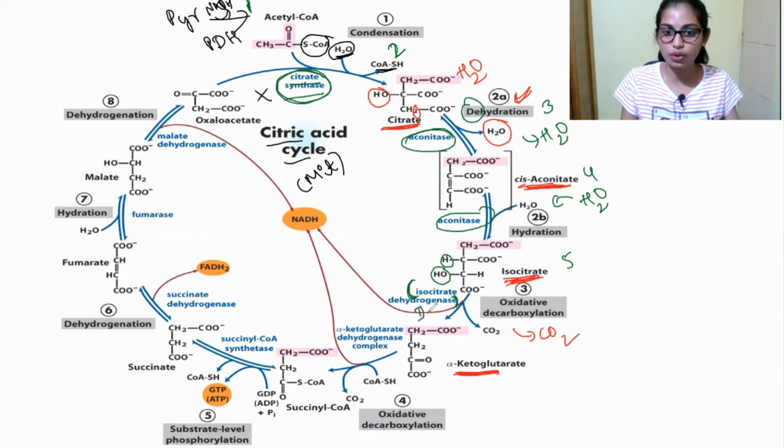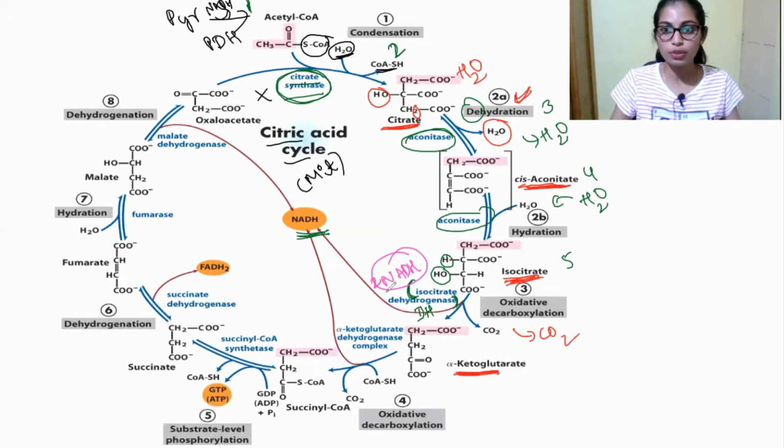Wherever a dehydrogenase enzyme comes, NADH will be produced. You can see over here one molecule of NADH is produced in this step. So you have to write here that NADH is produced. While isocitrate is converted into alpha ketoglutarate, decarboxylation takes place, that is carbon dioxide is removed, and two molecules of NADH are produced.